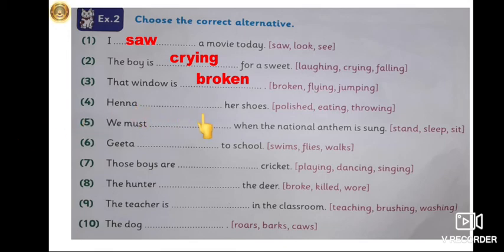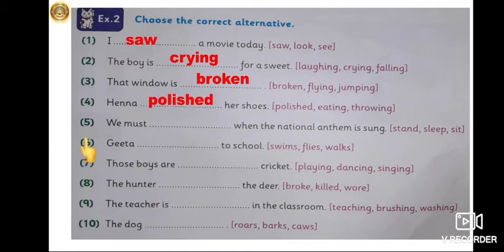Now Hina dash her shoes. Now what has Hina done? Hina has polished, or eating, or throwing the shoes. Do you eat or throw shoes? No, you polish your shoes. So the action done by Hina is polishing the shoes. So the correct answer is polished. POLISHED, polished. So we will write polished over here.